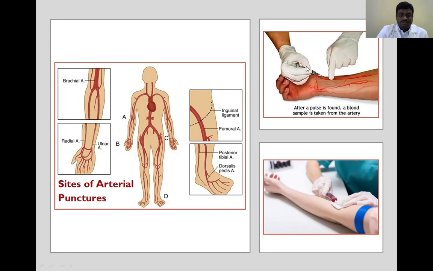For the ABG analysis, we collect the sample from the radial artery, brachial artery. Next one is the femoral artery. Next one is the posterior tibial artery. Next one is the dorsalis pedis artery. From these places, we collect the arterial blood for the analysis of blood gases.